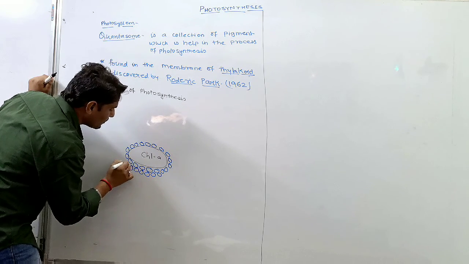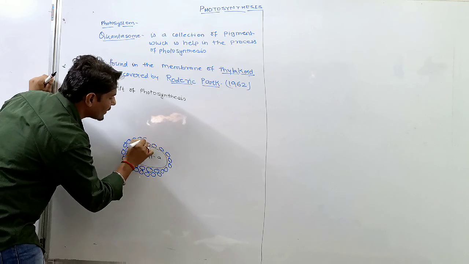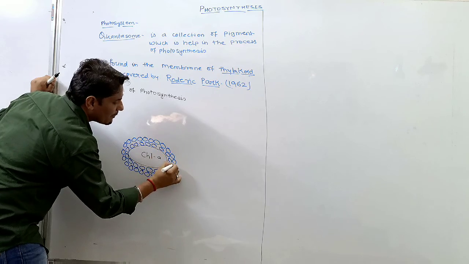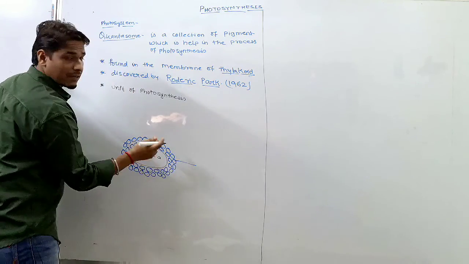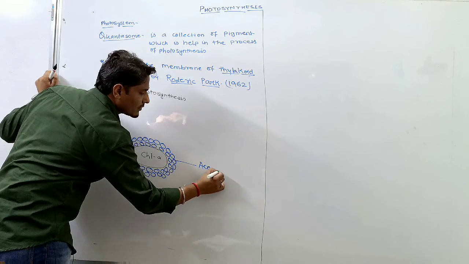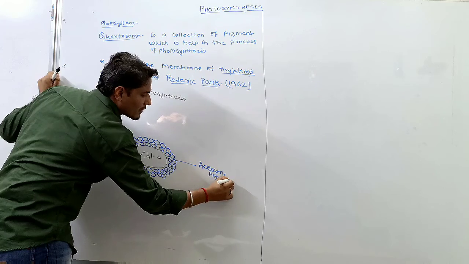So chlorophyll A is the main pigment of quantasome, surrounded by other pigments, which are nothing but accessory pigments.